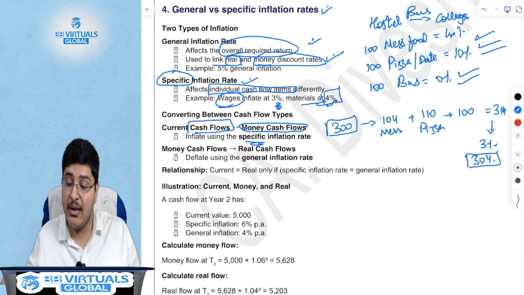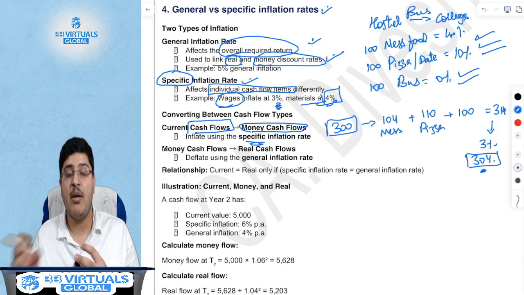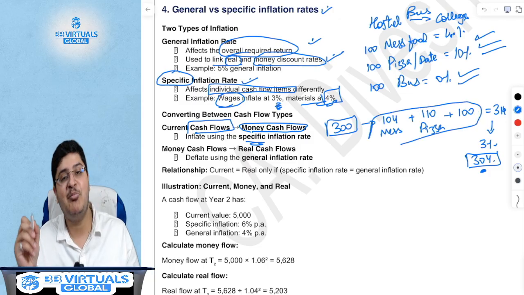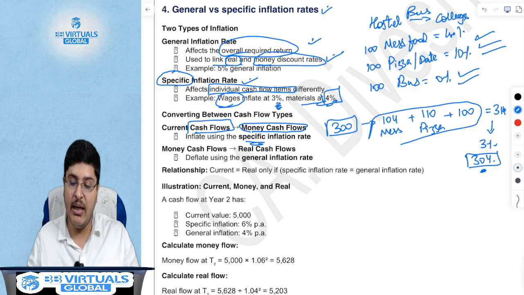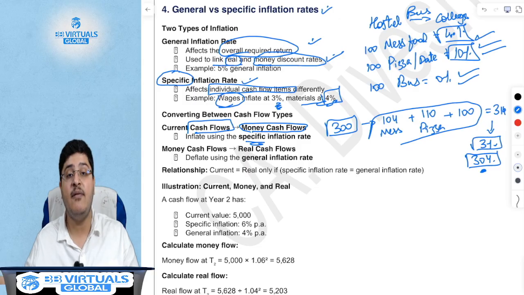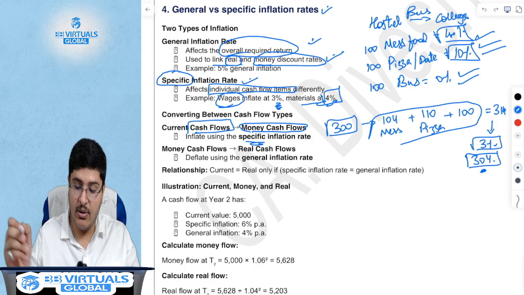This implies that the prices have actually increased to 304 rupees worth today. But today you have only 300 rupees, which means you may not be able to afford that pizza that I spoke to you about, because the items that you are spending on have a higher inflation rate versus the overall inflation rate.